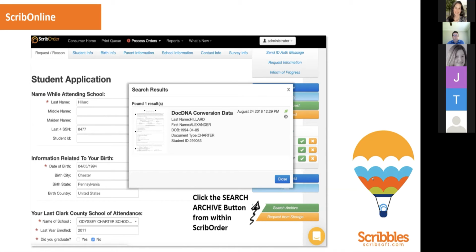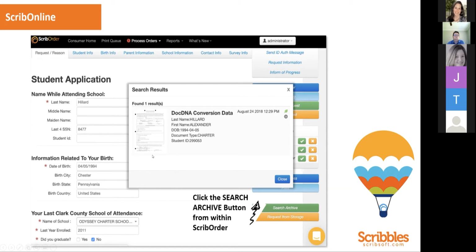On that note, when a record is electronic, it automatically has this green leaf. You can see right here, it has the green leaf. It will contain the entire document that's been scanned. So this could be a one-page transcript, or this could be a 30-page cumulative file. That's something I don't know by looking. If you believe you know what it contains and you've determined this, you can hit the green leaf and attach it to the order. The button right below it allows you to open and preview that record, and then you can attach to the order the pages that you need to send on.